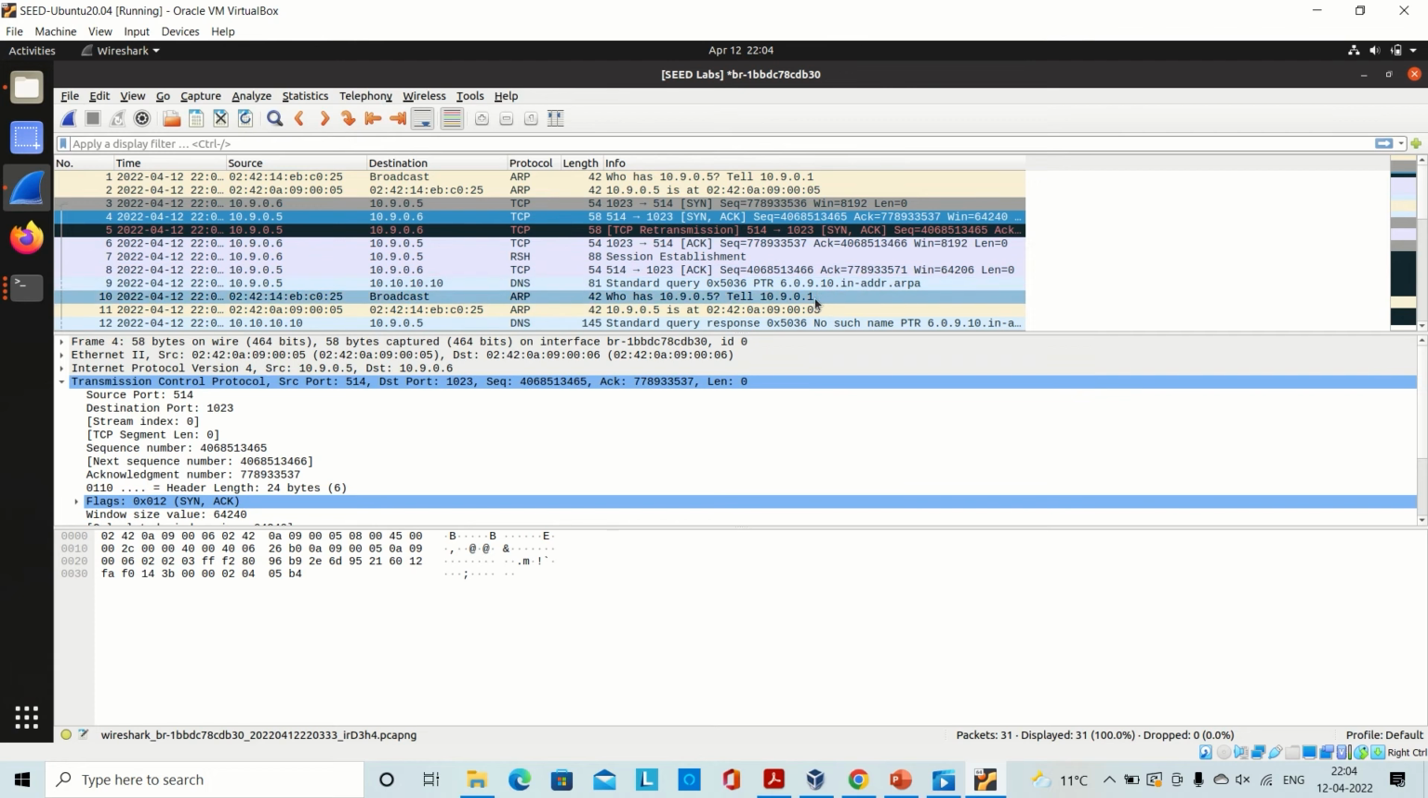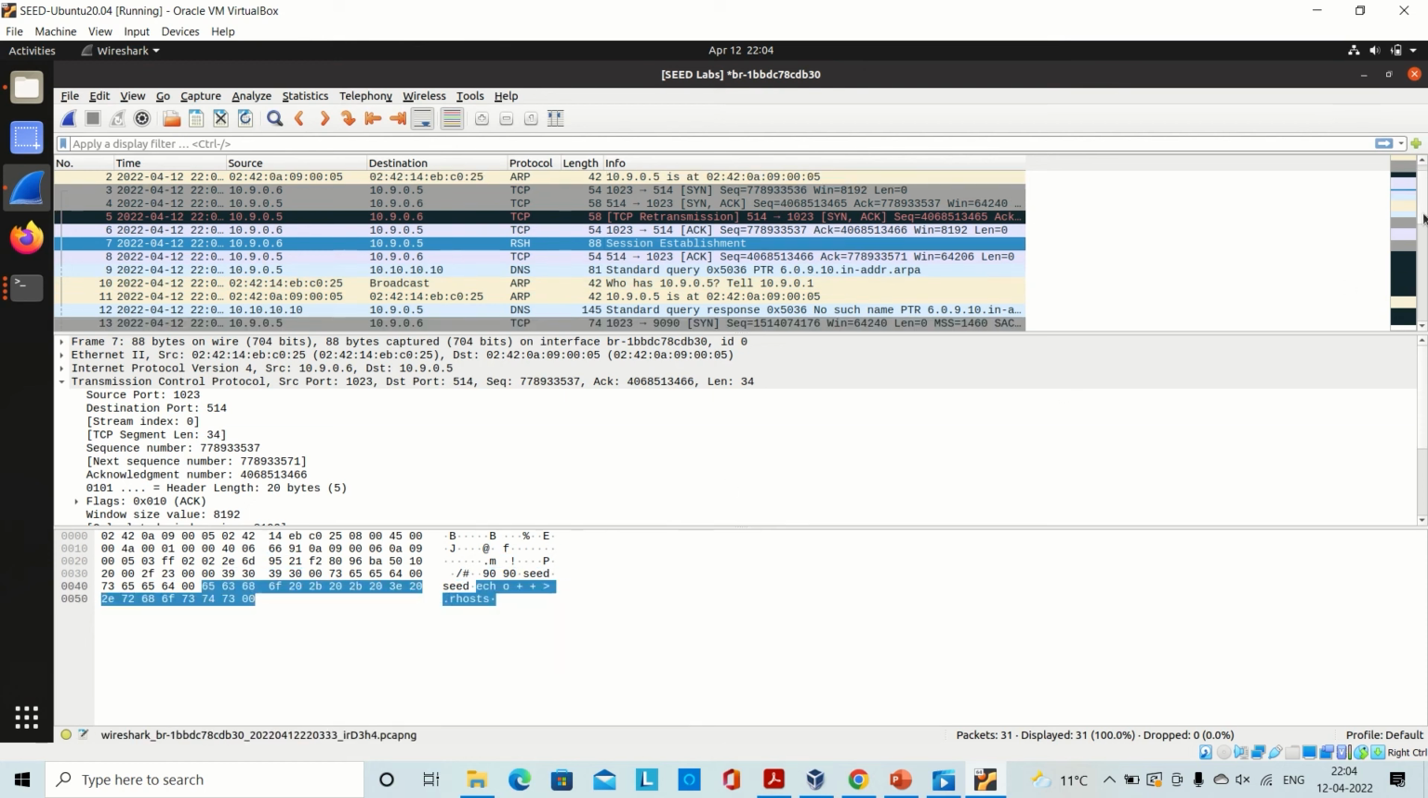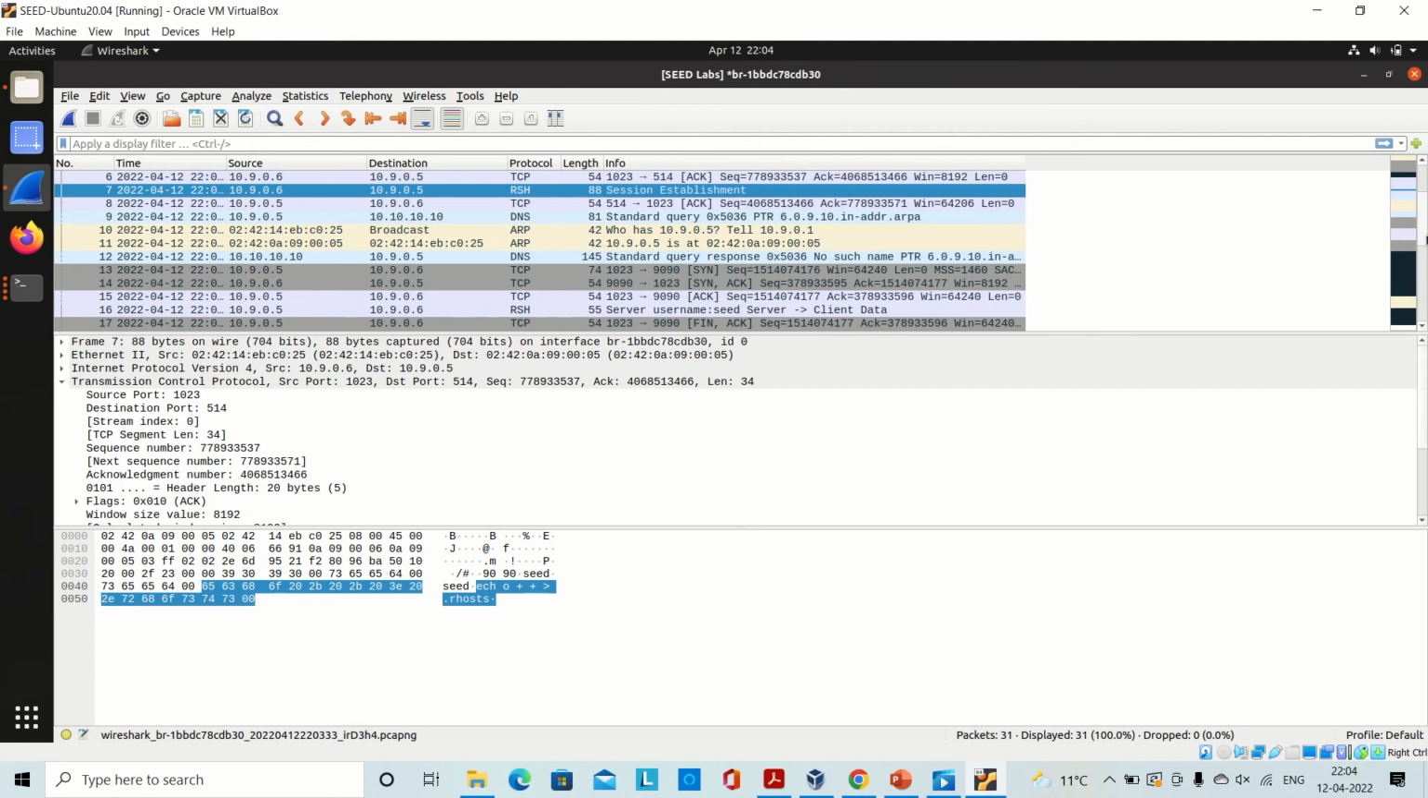Here we have all the information. I will explain this packet trace later. The session is established, and here we can see that the data we loaded in the Python script has been loaded. But later on I will explain the code and these packets. I will continue with the attack.